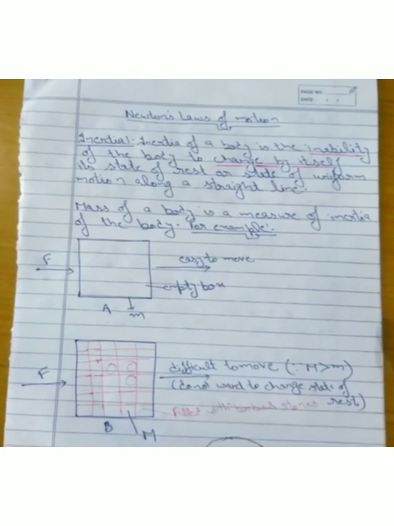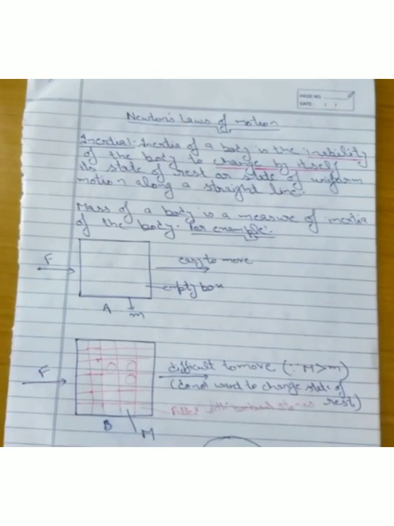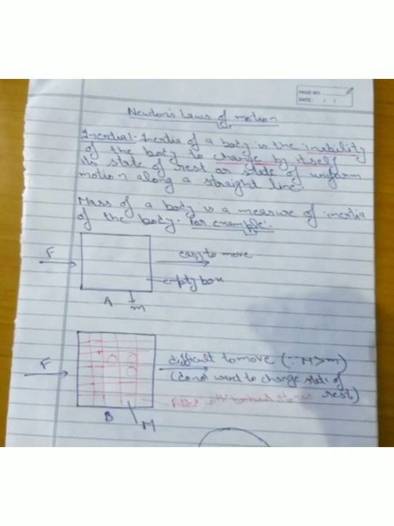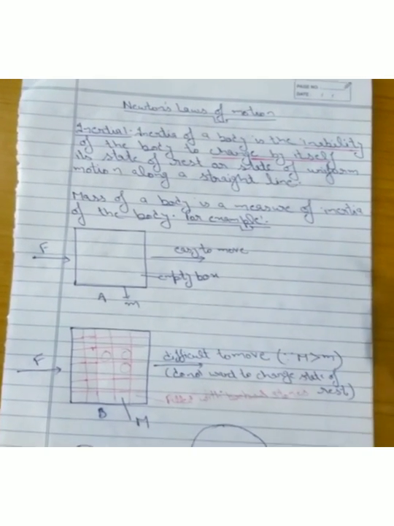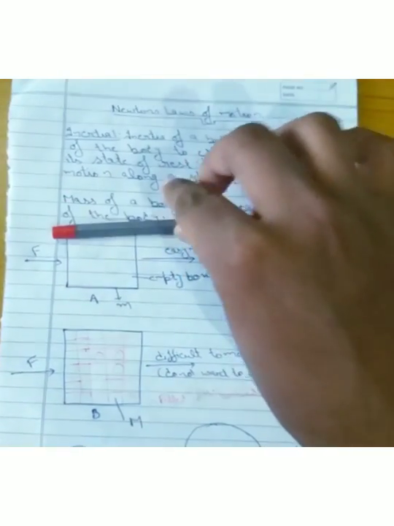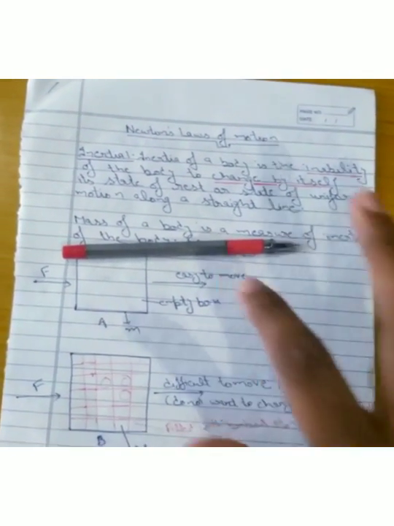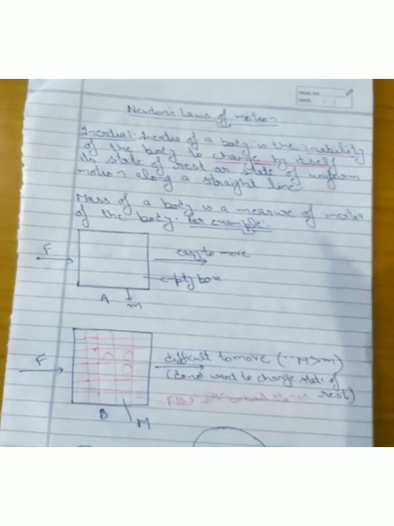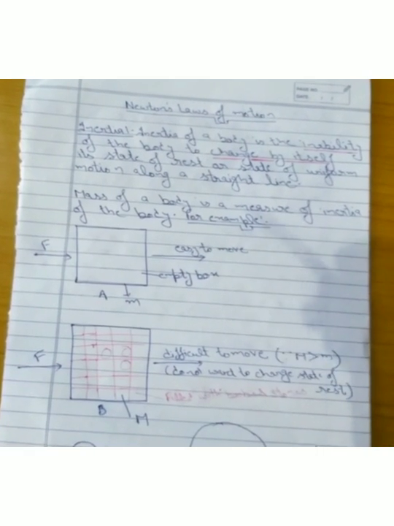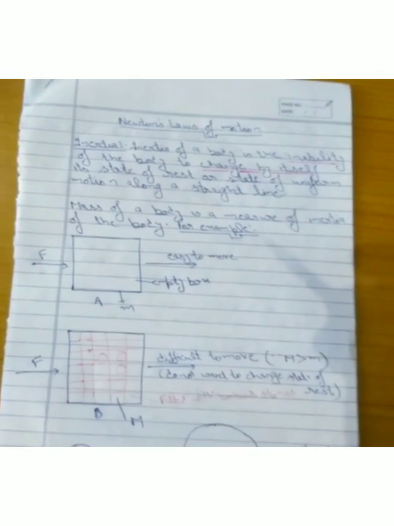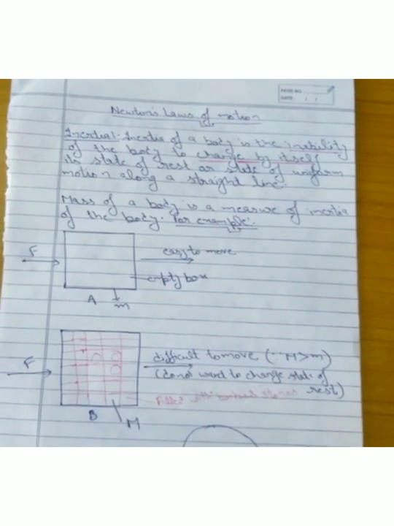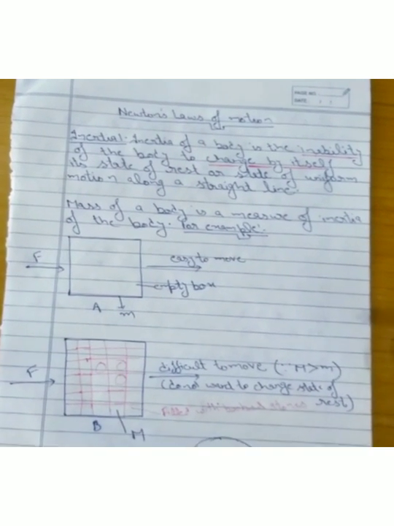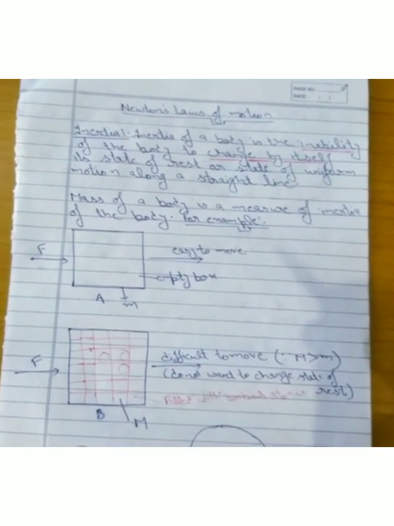First of all, we will talk about inertia. Inertia of a body is the inability of the body to change its state on its own. The state of the body may be either state of rest or state of motion. For example, a pen at rest will always remain at rest unless I apply an external force to move the pen. Similarly, a book at rest will always remain at rest unless we apply an external force. So, simply, inertia is the inability of the body to change its state of rest or of uniform motion along a straight line.